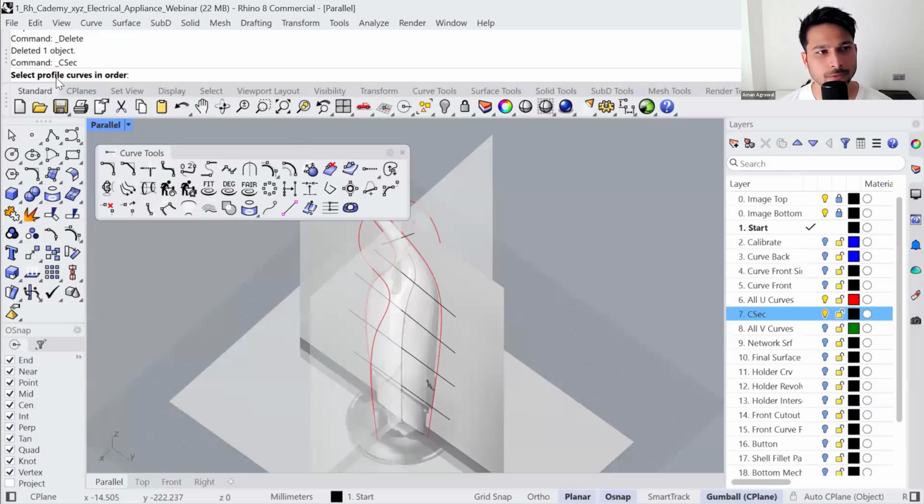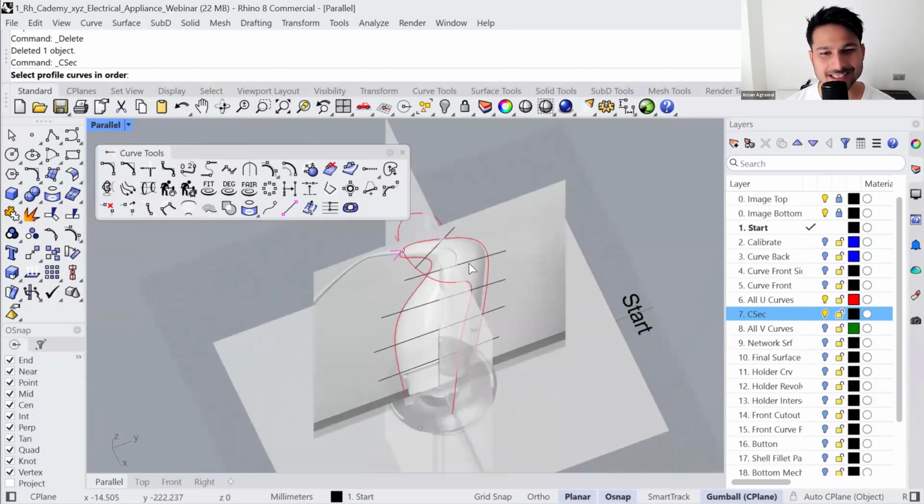And what it is asking you to provide is a set of curves in order. So basically, do you want to select the curves in clockwise or counterclockwise direction? That is how it's going to create that curve. You don't have to worry about which curve you start with. Just select any curve. Let's say I select this one.